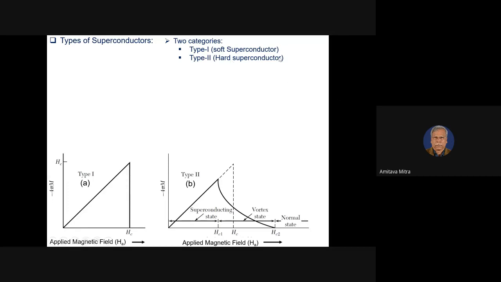Here, we require a high magnetic field to come from the superconducting state to the normal state. So you can understand by this, although this type 1 superconductor is a pure material, for any theoretical studies this is the best material to study. But for application, where we require a high field, we have to go for the type 2 superconductors, that is hard superconductors. From the application point of view, we require the type 2 or hard superconductors.